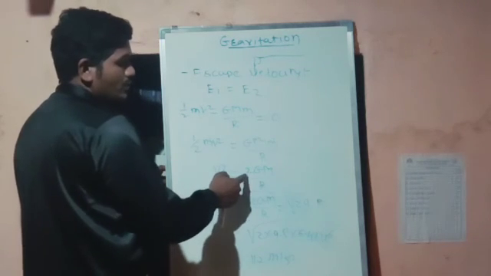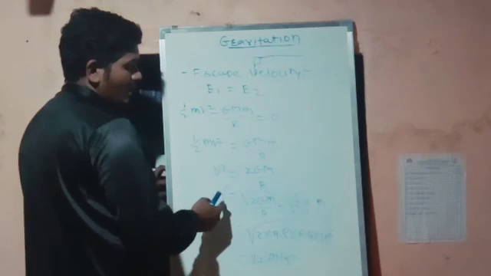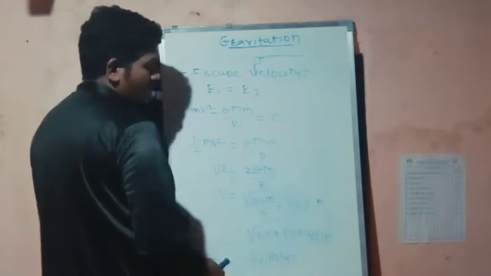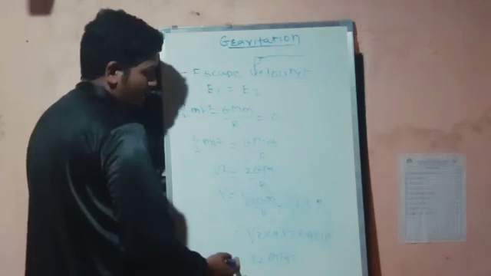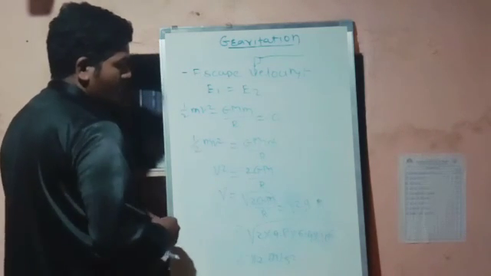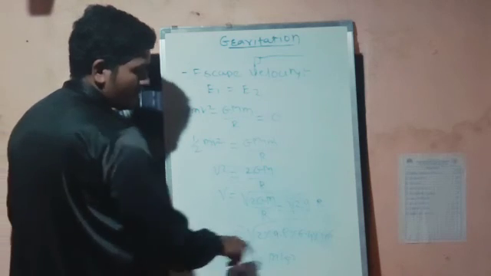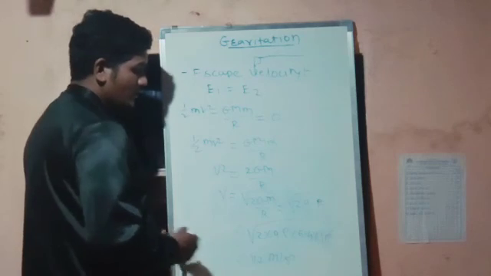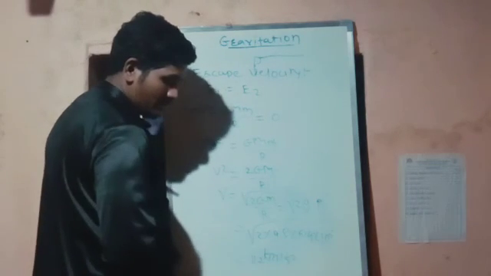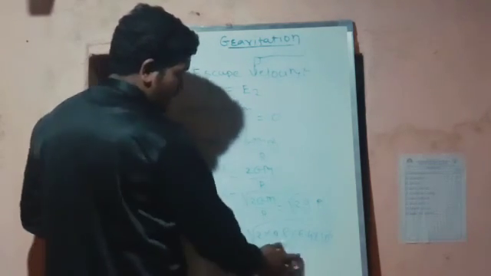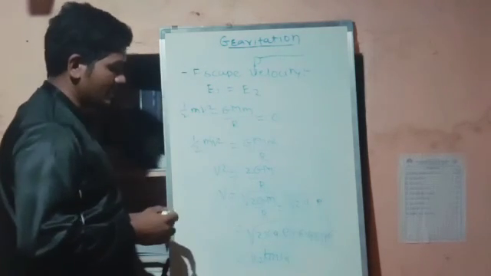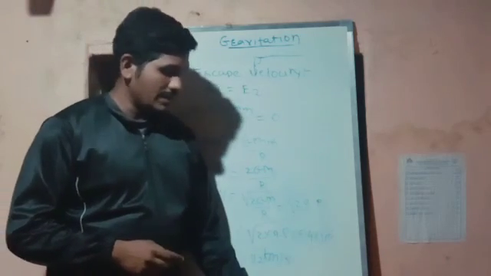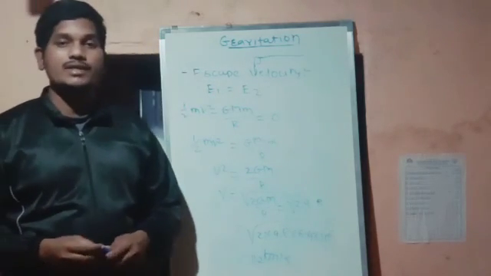So v square is equal to 2GM by r, and the total term will be 2gR. I put in the values, and the escape velocity I calculated is 11.2 kilometer per second.